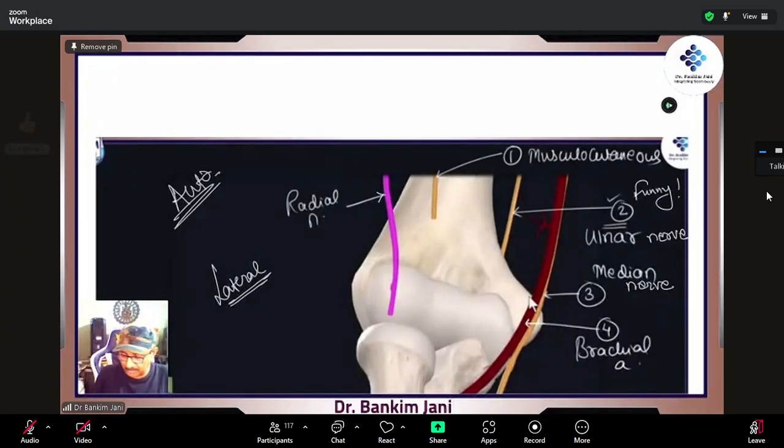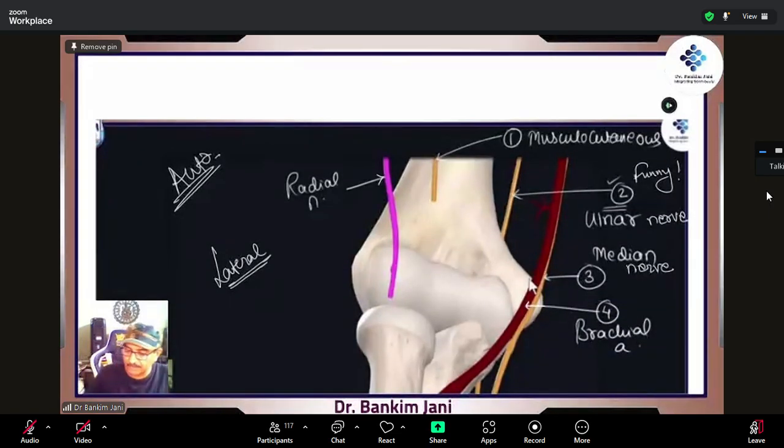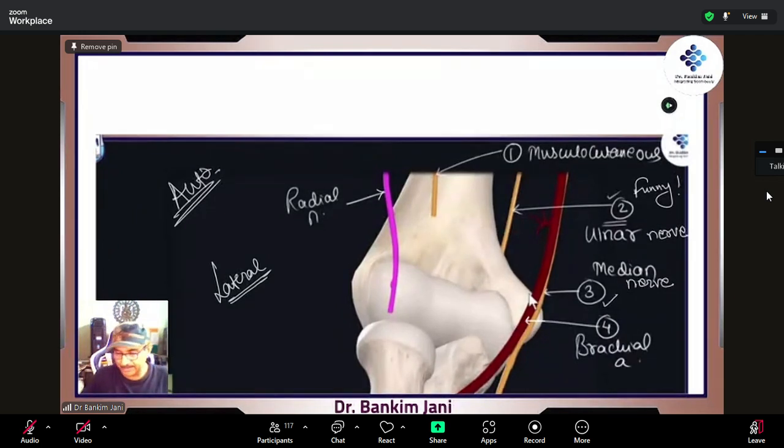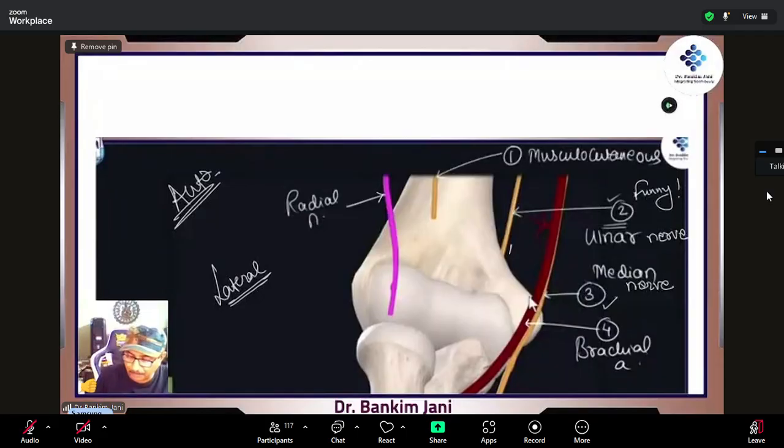And now it will divide. Okay? The brachial artery is coming, and the nerve which is associated with it, you know that? It is the median nerve. And this is the one behind, right? This is the ulnar nerve, which we used to call funny. अरे यार लगे तब पता चले मतलब क्या current लगता है, right? So that is not at all funny. It is painful, but they say that it is a funny nerve, right?